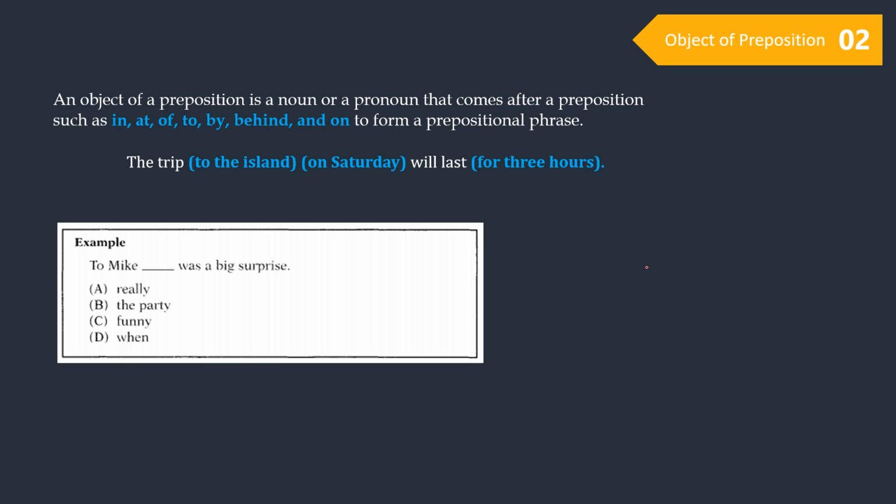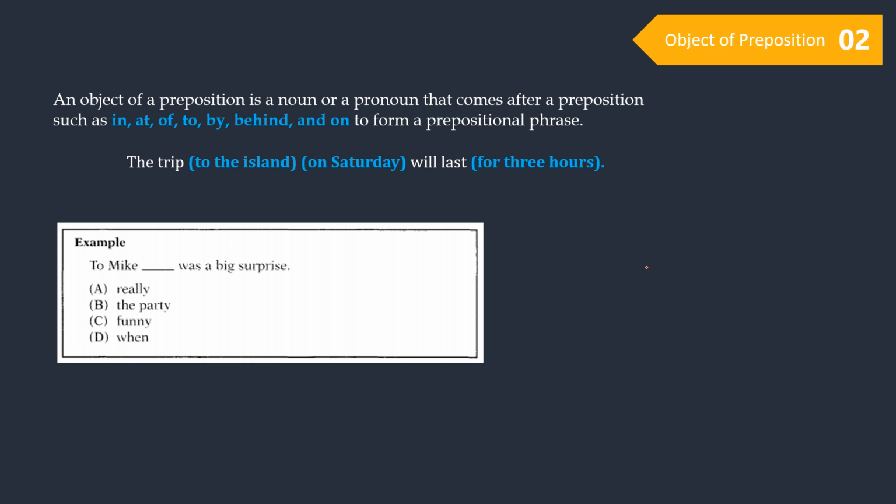No, it is not a subject. To Mike, "to" is a preposition. Mike is the object of the preposition "to." So, "to Mike" cannot be a subject because it is a prepositional phrase.